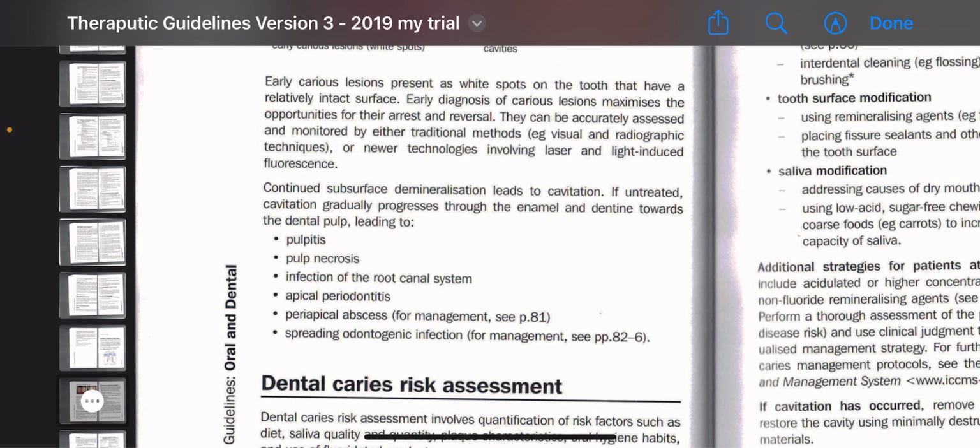Continued surface demineralization leads to cavitation. If untreated, cavitation gradually progresses through the enamel and dentin towards the pulp, leading to pulpitis, pulp necrosis, infection of the root canal system, apical periodontitis, periapical abscess, and spreading odontogenic infections.